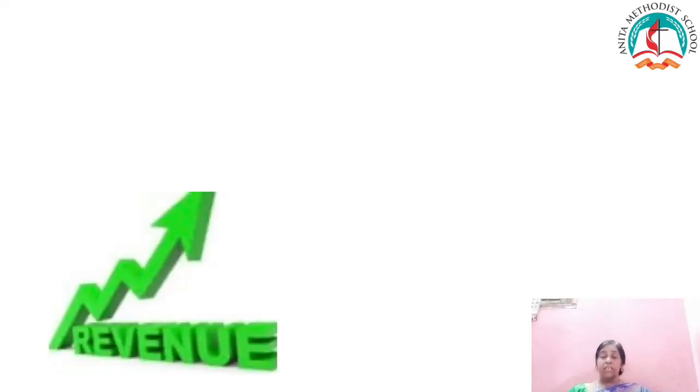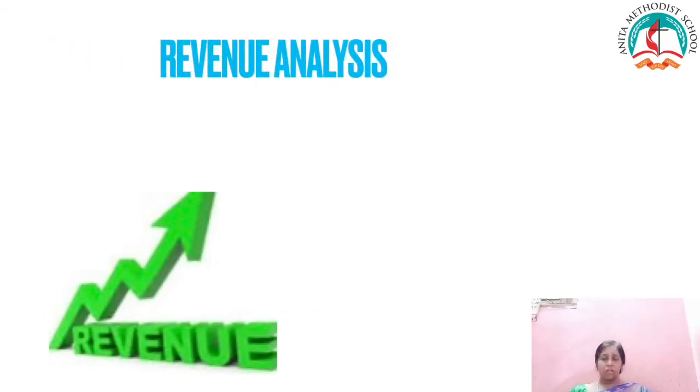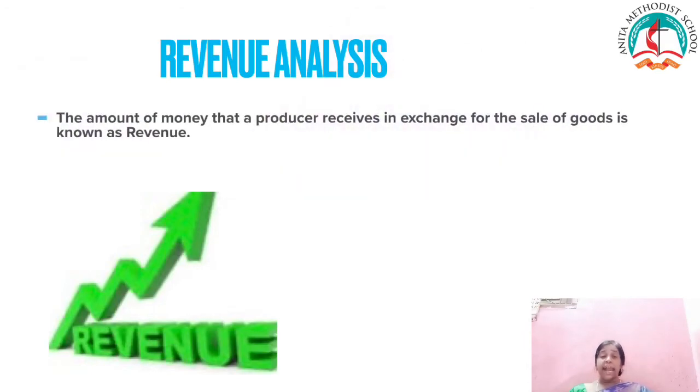Children, now we are going to learn about the revenue analysis. Before we learn the revenue concepts, we should know the meaning of revenue. What is meant by revenue? The amount of money that a producer receives in exchange for the sale of goods is known as revenue. Suppose I am going to sell a product, the amount which I get is known as revenue. So it is also called sales revenue. For example, if a firm sells 10 books at rupees 100 each, then the total revenue will be 1000. So this is the meaning of revenue analysis.